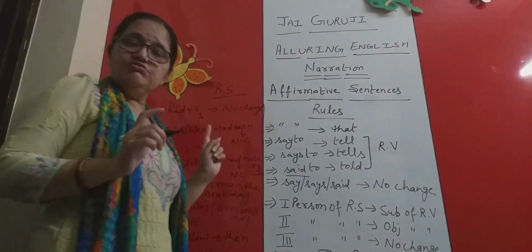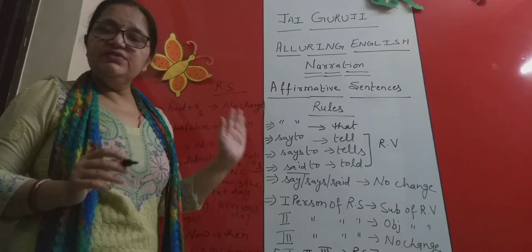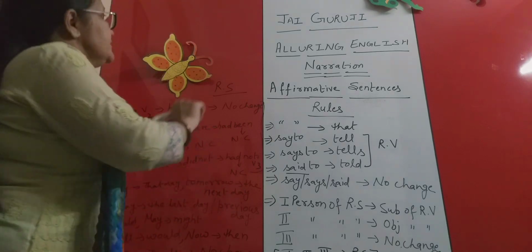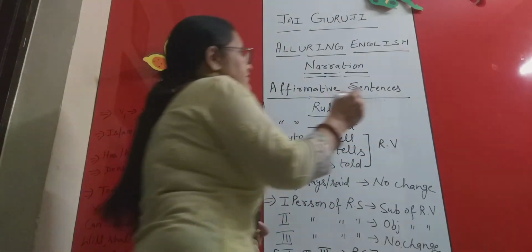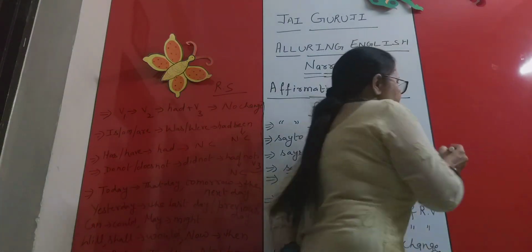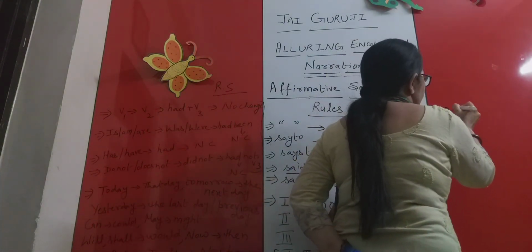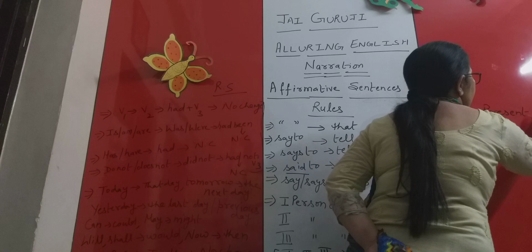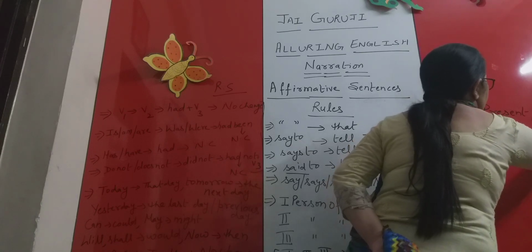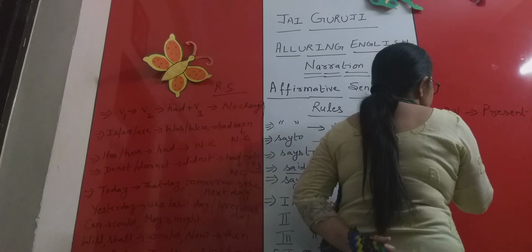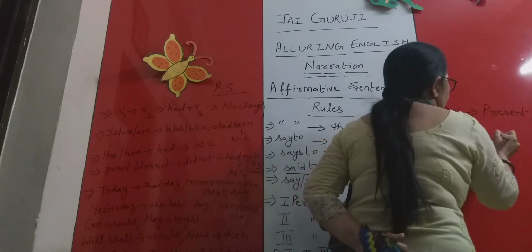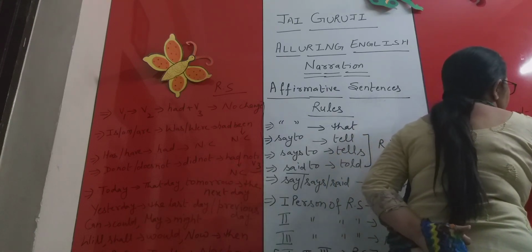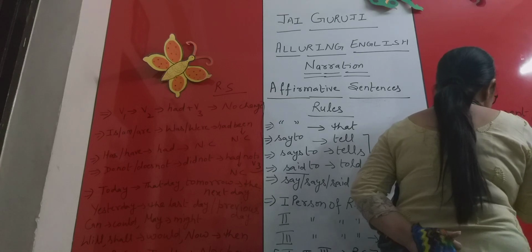One thing more you need to know here is, if my reporting verb is in present or future tense, then the tense of reported speech will not change.